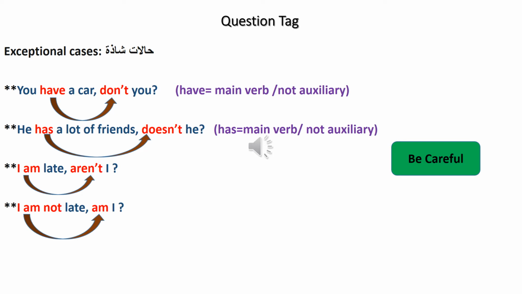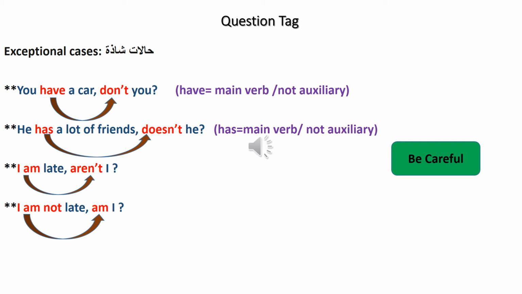Okay, the second one. He has a lot of friends. Doesn't he? He has a lot of friends. This sentence is in present simple. It is not a present perfect. We don't have verb 3. It is the main verb here in this sentence. It is not an auxiliary.